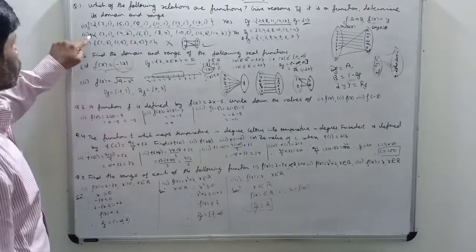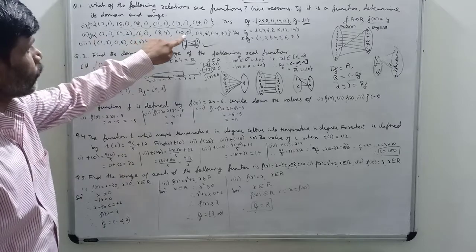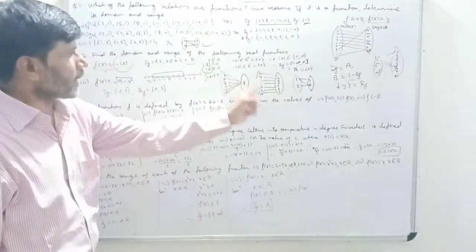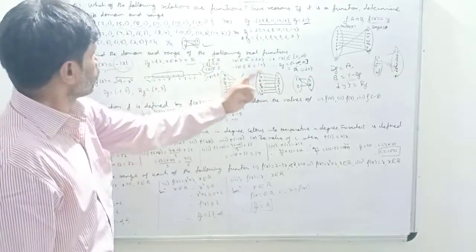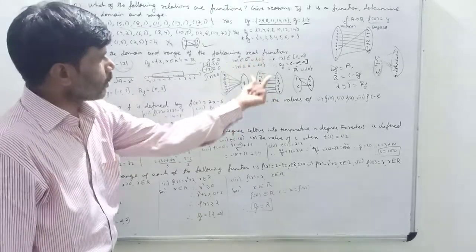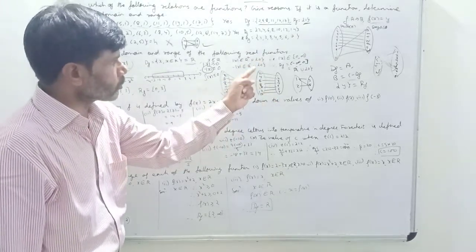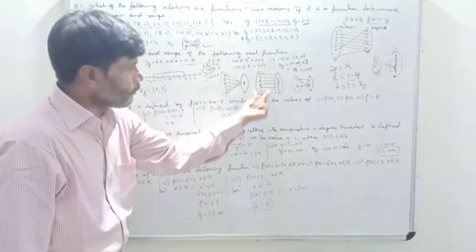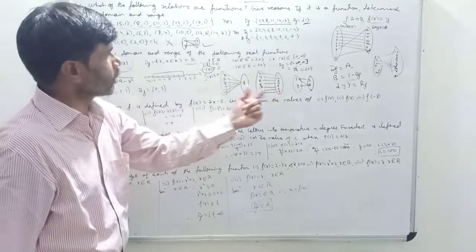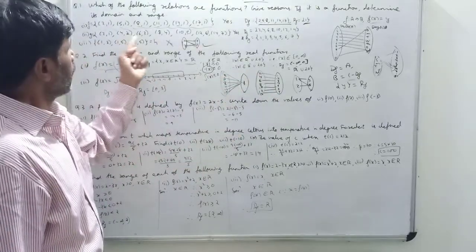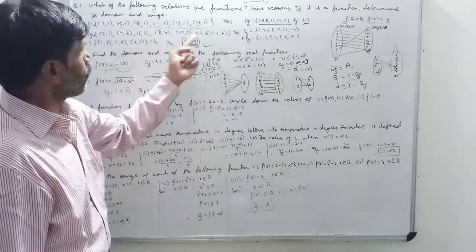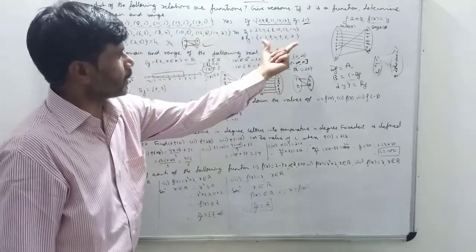Okay. Now second, g is equal to {(2, 1), (4, 2), (6, 3), (8, 4), (10, 5), (12, 6), (14, 7)}. Okay, so this I have written, and this is shown in the diagram. 2 is associated with 1, 4 with 2, 6 with 3, 8 with 4, 10 with 5, 12 with 6, 14 with 7. So what is your observation here? Every element is uniquely associated. So both the conditions are satisfied, every and unique. So therefore this is a function. What is the domain? 2, 4, 6, 8, 10, 12, 14. And what is the range? 1, 2, 3, 4, 5, 6, 7, inside the curly bracket.